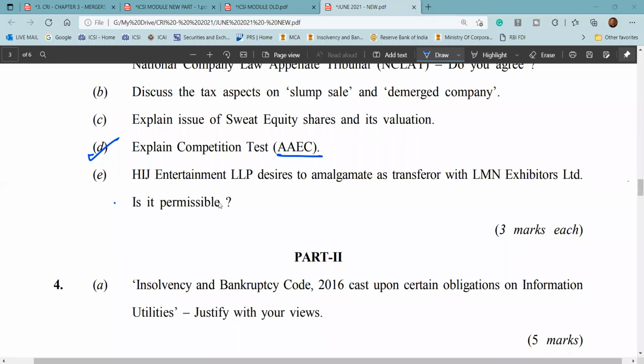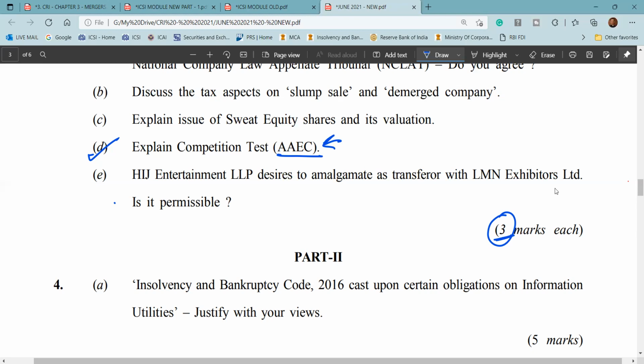So this question was being asked for 3 marks. Though I won't say it is not part of your syllabus, it is not part of the corporate restructuring per se. You have already covered this in your executive, but this question was asked for 3 marks. So if you know what is appreciable adverse effect, that you can write.